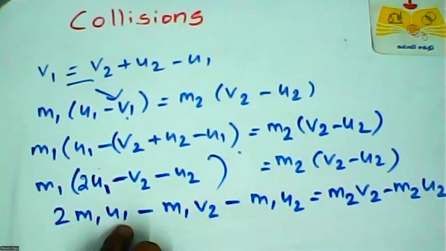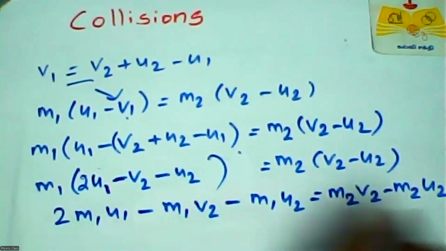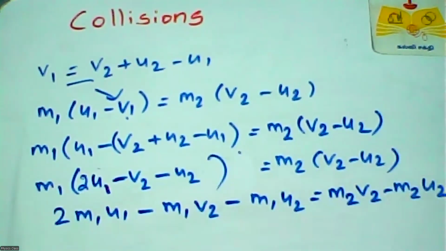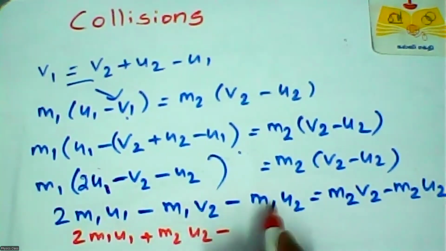2 m1 u1 is here, but m2 u2 goes here. So minus converted into plus. So 2 m1 u1 plus m2 u2, minus this quantity, m1 u2.